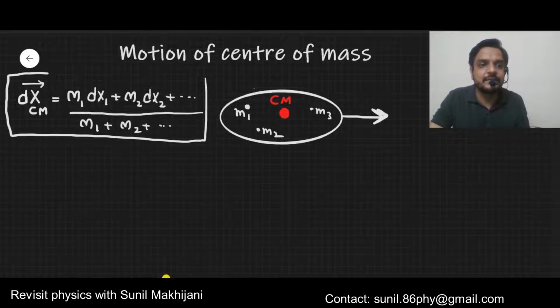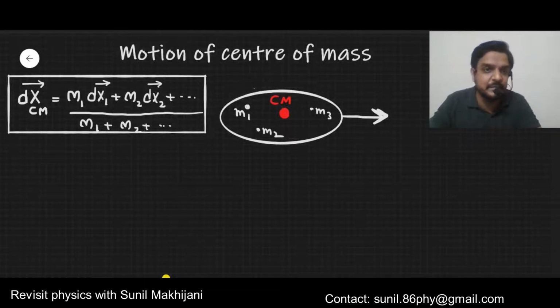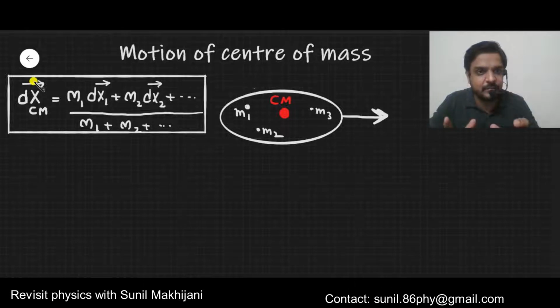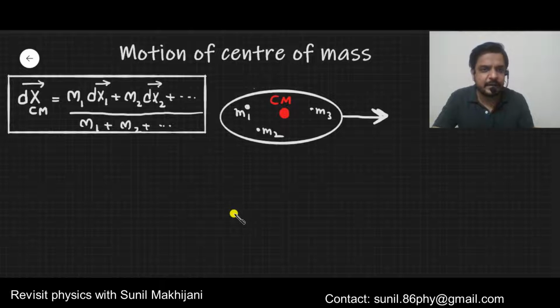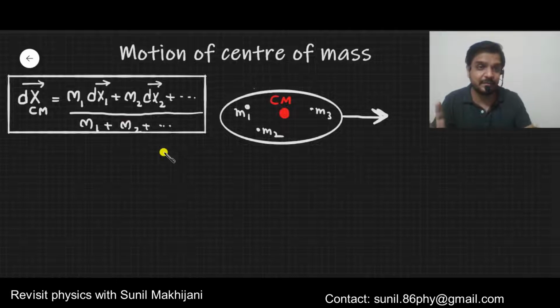Obviously this formula is very simple, you can remember it. Here dx1, dx2 are the displacements of different masses, and on the LHS dx_cm is the displacement of the center of mass. I have given an arrow over this, which means it is a vector, as displacement is obviously a vector. If dx1 and dx2 are in opposite directions, then one we will take positive, the other we have to take negative. So the arrow indicates that you have to take care of direction also.